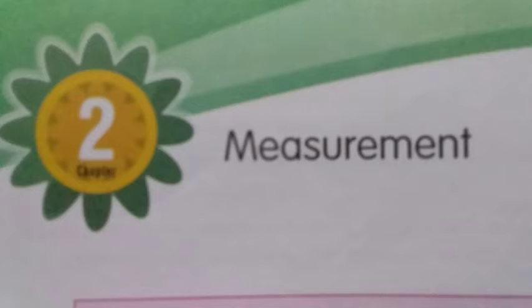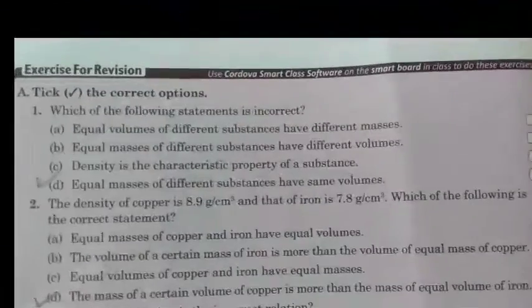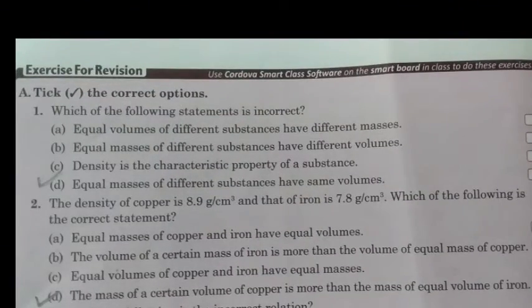In this lesson we have learned about density, mass, and volume of a substance. So let's begin the exercises of chapter number 2. Here the first question is tick the correct options, in which the first part is: which of the following statements is incorrect. Here are 4 options and you have to choose the correct one.